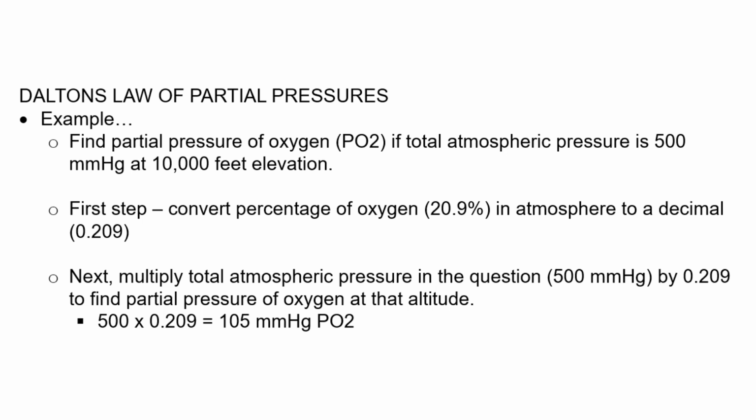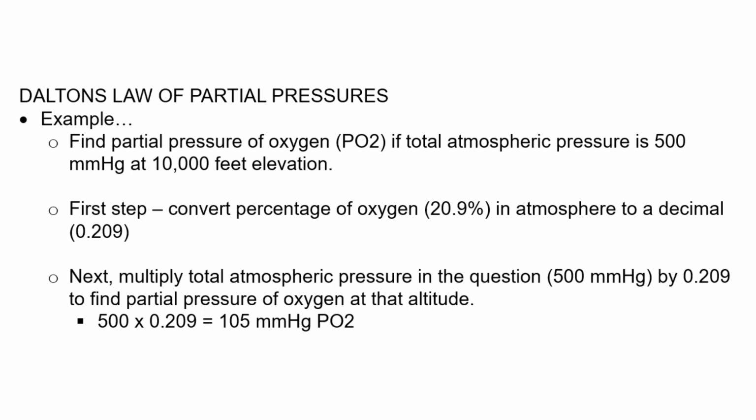Next, we multiply the total atmospheric pressure by 0.209 to find the partial pressure of oxygen at that altitude. In this case, it would be 500 multiplied by 0.209, which after rounding gives us a partial pressure of oxygen of 105 millimeters of mercury.